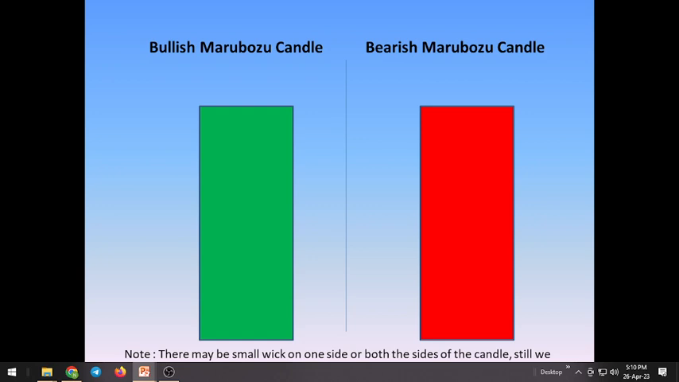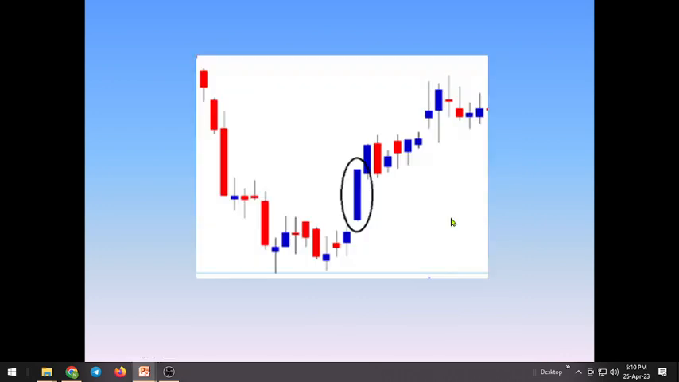Let us start. The green candle with almost no wick or a small wick is called a bullish Marubozu candle. Similarly, when the complete body is red, with small wicks on both sides or either side, it is called a bearish Marubozu candle.